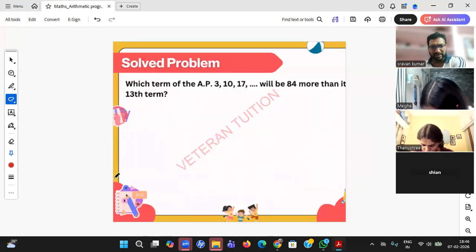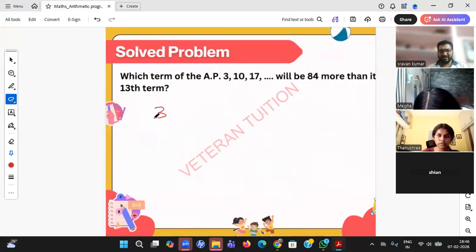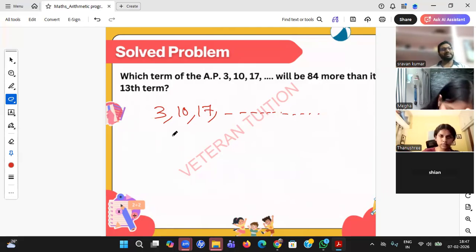Okay, is there any other problem? This one I want only the statement. Read the question and I'll ask one student. I want only the statement. Which term of the AP? The sequence is 3, 10, 17, like that. Which term of the AP will be 84 more than the 13th term? Yes, Jahnavi, read the statement and give me the mathematical statement, how to write it.